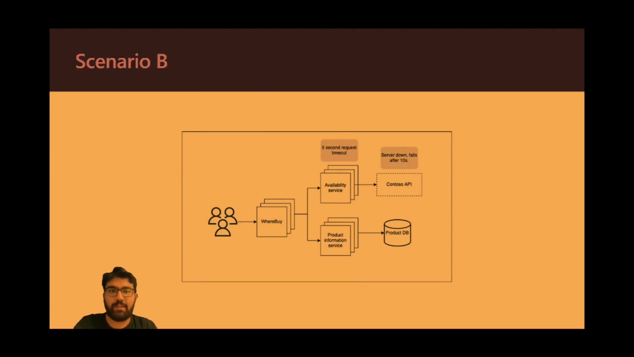In this one, the Contoso API is not just slow, it fails. So every time you make an API call to Contoso, it waits for 10 seconds and then fails. It does not fail right away, it fails after 10 seconds. So the problem is that the availability service still has the 5-second request timeout. And each time you make a call to Whereby, which makes a call to availability service, it fails after 5 seconds. So if you make 100 calls, it will fail 100 times after waiting for 5 seconds for each request.